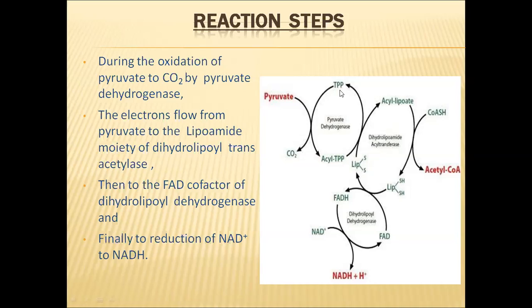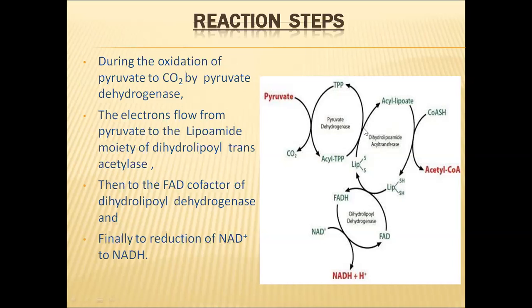Thiamine pyrophosphate (TPP) reacts with the pyruvic acid, converting it to acyl TPP. The pyruvate dehydrogenase enzyme, E1, catalyzes this first reaction.